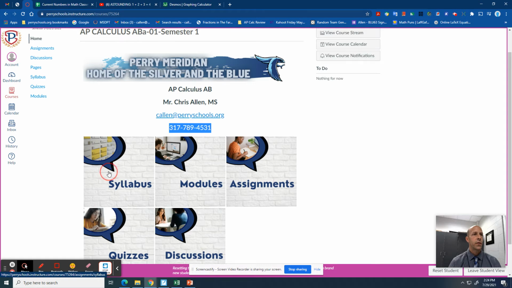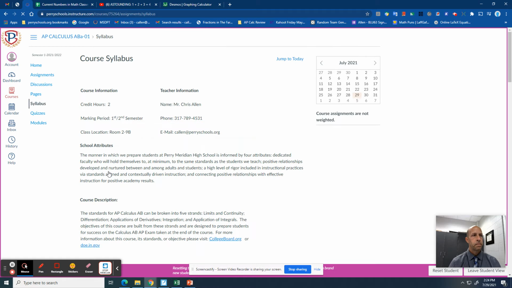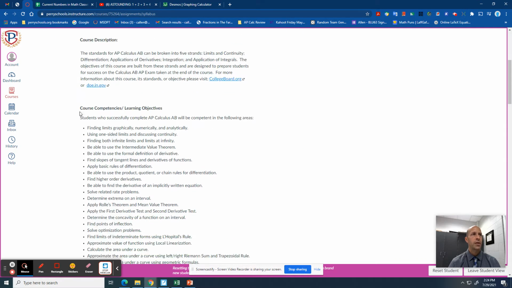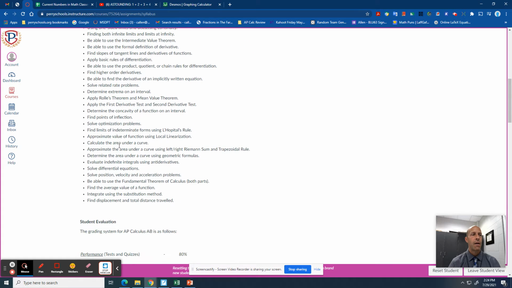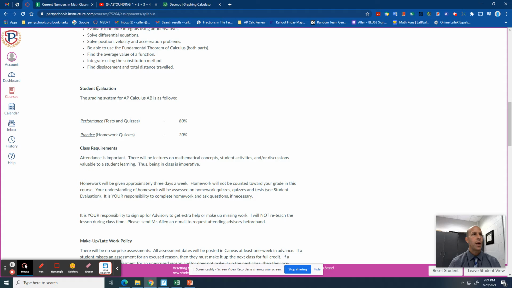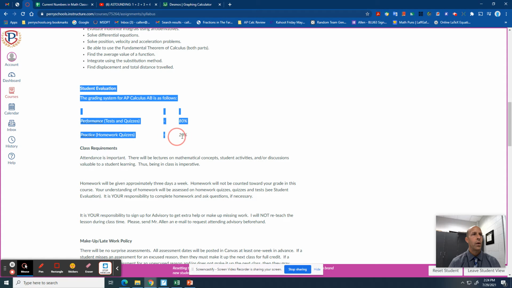So first things first, I want to talk about the syllabus. Students got a paper copy of the syllabus. It includes the information about the course, like my contact information, my room number, etc., school attributes, course description, some of the core competencies for that class, in this case, Calculus AB. And I want to highlight a couple of things. One of the things I want to highlight with you is student evaluation. In other words, how students' grades will be determined.